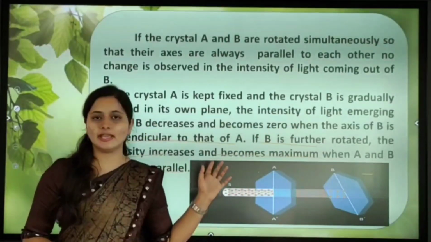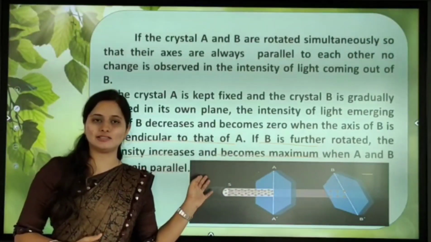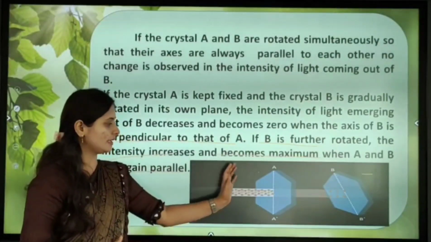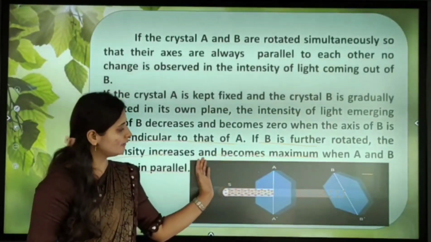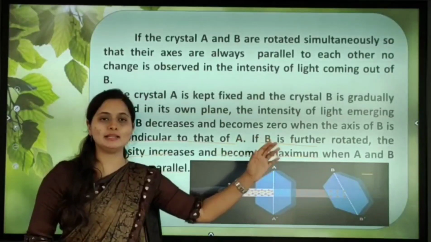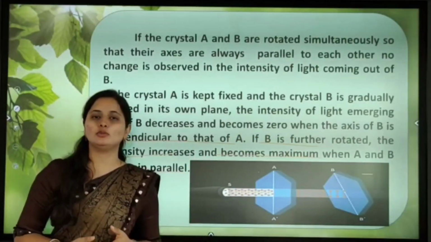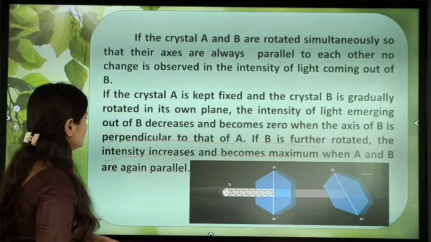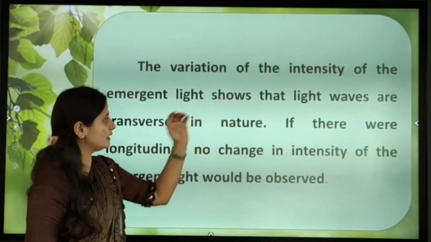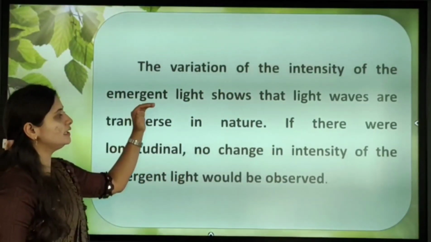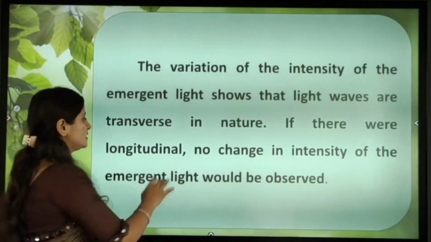Hence we can prove that polarized light is transverse in nature. We keep A fixed and B perpendicular; by rotation, when both are parallel, we get the maximum intensity. So we conclude that the variation of the intensity of the emergent light shows that light waves are transverse in nature.